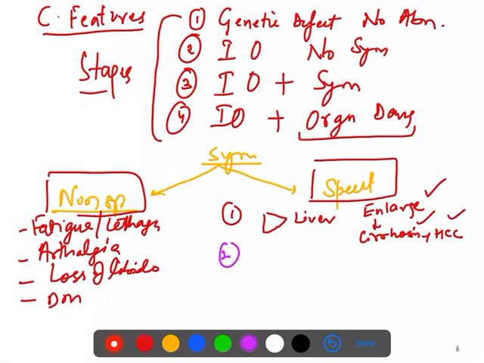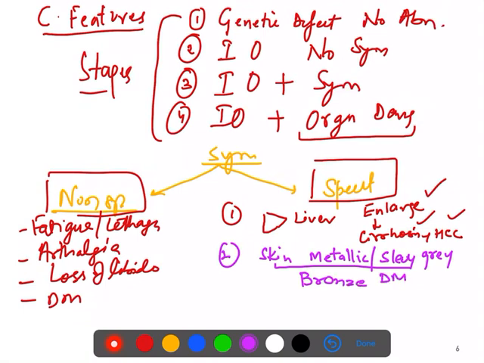Then skin manifestation: there is metallic or slate grey skin you can see in the patient with hemochromatosis, a metallic or slate grey hue. This is the discoloration you can see. It occurs because of iron and melanin deposited in the dermis of this individual. And there is bronzing of the skin. So hemochromatosis with bronzing of the skin and diabetes mellitus, you say the patient is having bronze diabetes.